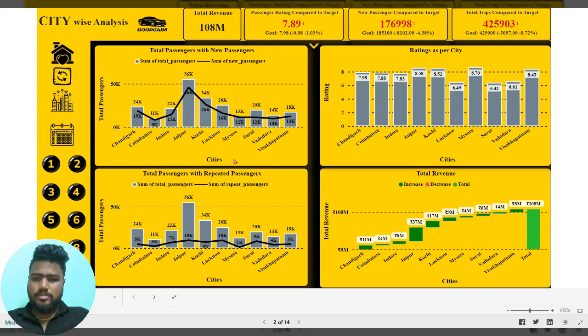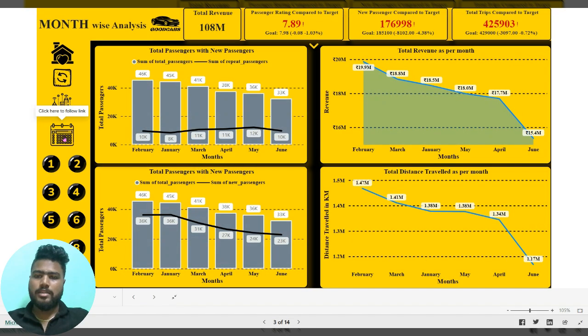This is a button. By clicking on this, we go to the next slide, the month-wise analysis. Here it is the same: total passengers with new passengers and repeated passengers. Here is the total revenue per month, and this is the total distance traveled per month. So this is the full month-wise analysis.